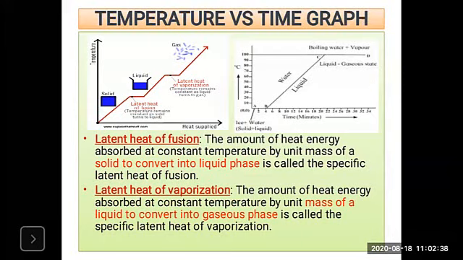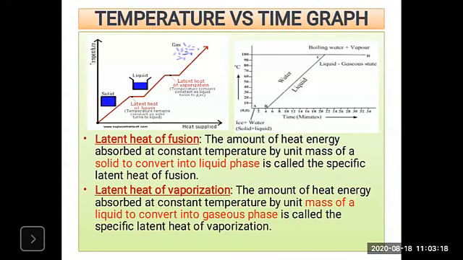So there is a definition of latent heat of fusion. What is that? The amount of heat energy absorbed at constant temperature. The constant temperature for latent heat of fusion is 0 degrees Celsius. So the amount of heat energy absorbed at constant temperature by unit mass of a solid to convert into liquid phase is called the specific latent heat of fusion. So this is the definition of latent heat of fusion. You have to remember this from the exam point of view.